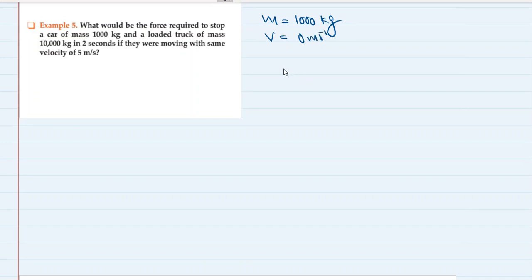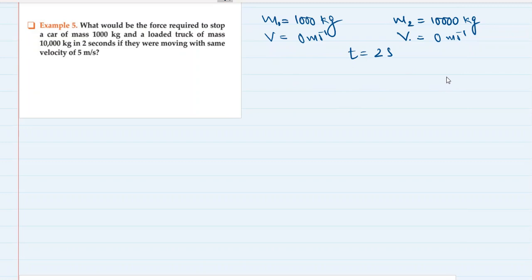There is this car and this truck whose mass is 10,000 kg, and final velocity is 0 meters per second. We have to stop both of them in 2 seconds. So the time for stopping both of them is 2 seconds.